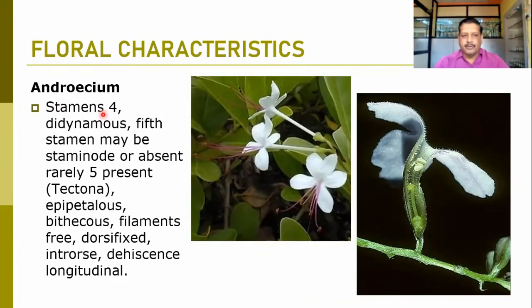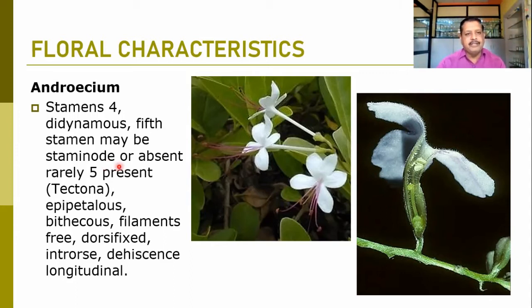This is the typical number of the androecium, where stamens are 4 and they are didynamous. Here you can observe that these two stamens have the shorter filaments and these two stamens have the longer filaments. So the didynamous condition is typical in the family Verbenaceae. The fifth stamen may be present or absent. If present, it is in the form of a staminode, a sterile stamen, where no viable pollen can appear in the anther cells.